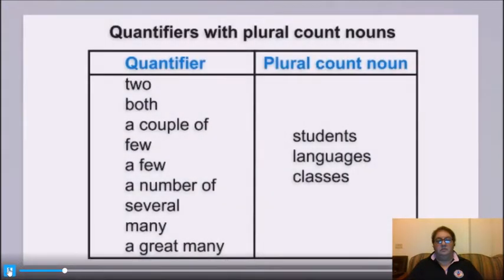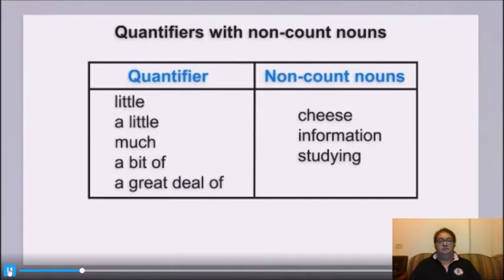Some quantifiers can only be used with plural count nouns. For example, 2 students, both students, a couple of languages, few languages, a few classes, or a number of classes. Some quantifiers can only be used with non-count nouns. For example, little cheese, a little cheese, much information, a bit of information, or a great deal of studying.